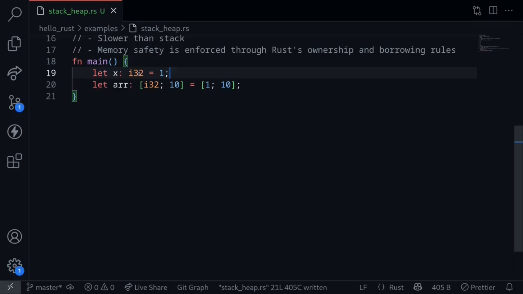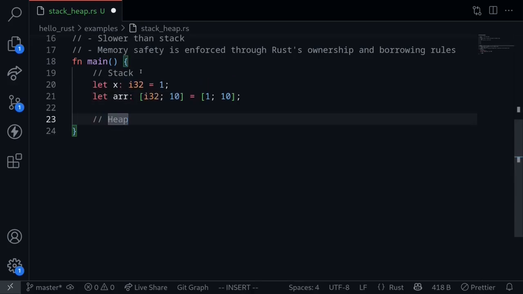In the first example, an i32 will take up 32 bits. In the second example, we know that the size of each element, i32, will take up 32 bits, and this array has a fixed size of 10. So this will take up 10 times 32 bits, 320 bits. In both cases, the compiler can calculate the size of the data. Hence, they will be stored on the stack.